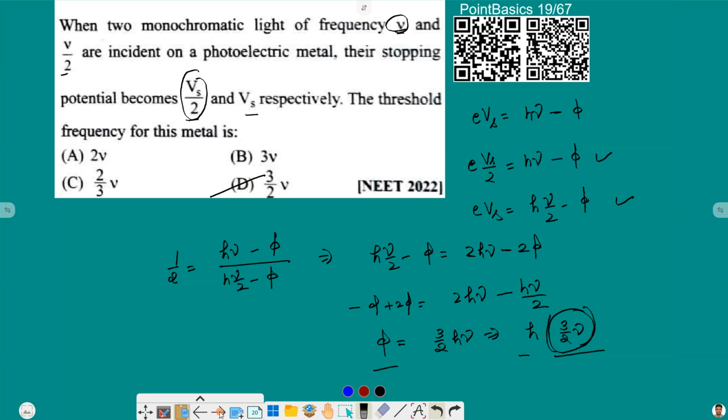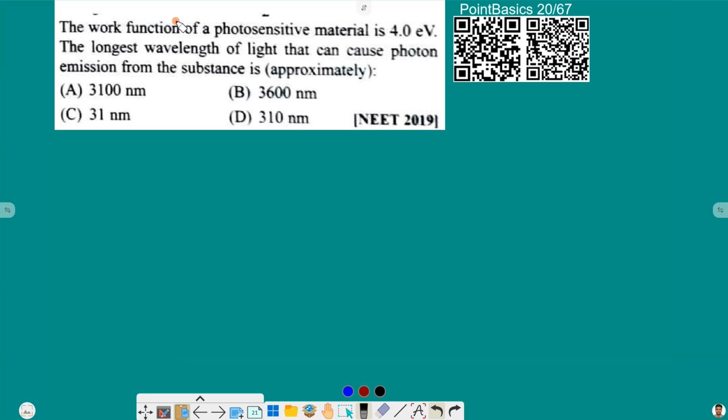Now let us do one more. We will cover up to 20 questions in this video. The work function of a photosensitive material is 4 electron volt. The longest wavelength of light that can cause photoelectric emission of the substance is approximately? That can be calculated easily: E is equal to hc by lambda, and from that lambda is hc by E, and that will be 1240 electron volt nanometer divided by 4 electron volt. Electron volt gets cancelled, and this will give us 310 nanometer. That is option D for us.